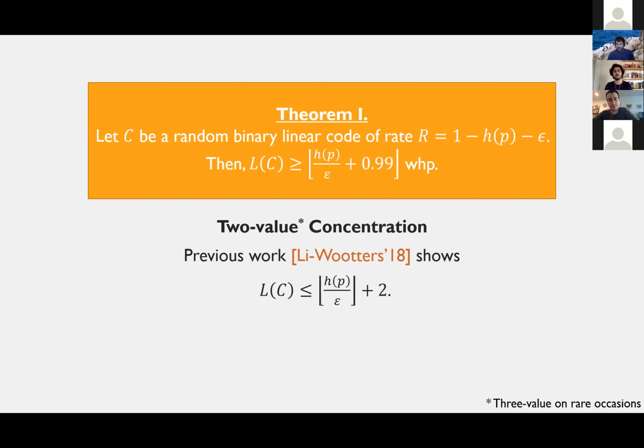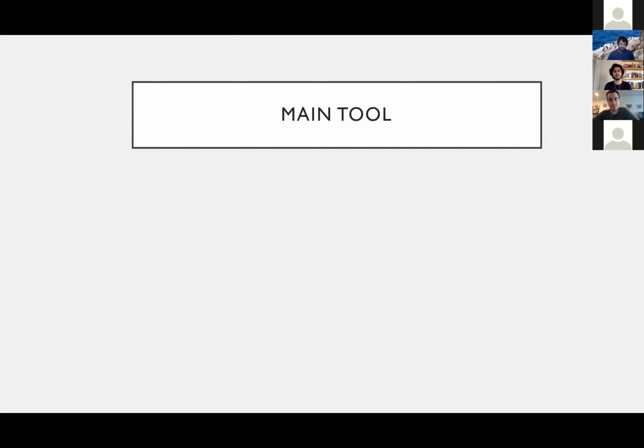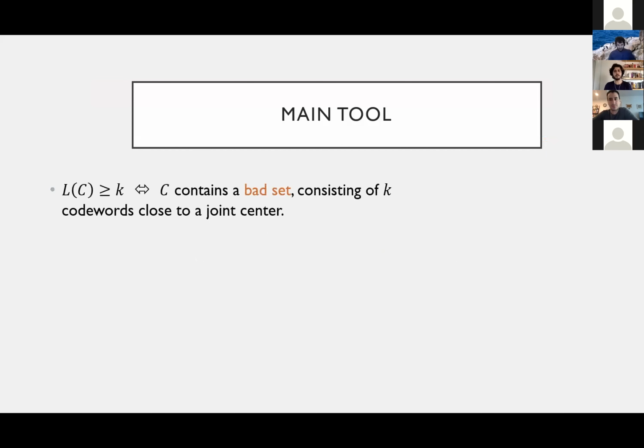Finally, I want to say a bit about the proof method. So in order to describe our main tool, how does one go about proving that a given code has L equal to at most K? So what do you need for that? You need to have a ball containing K code words. So you need to have K code words that are all close, at most p close to some joint center. So we call such a set of K code words a bad set.